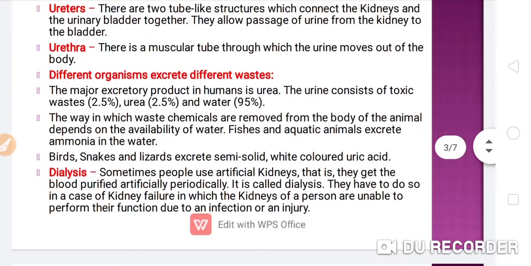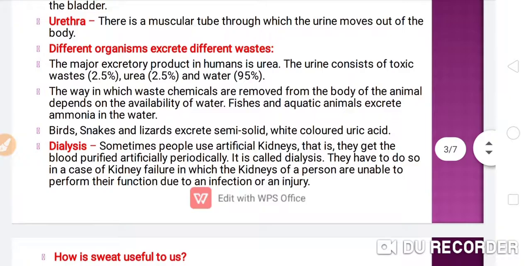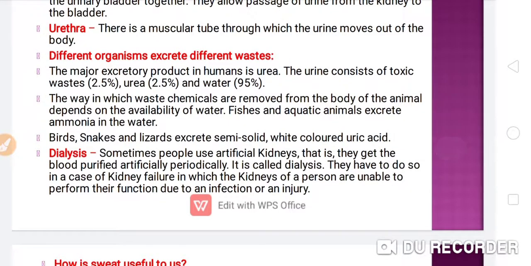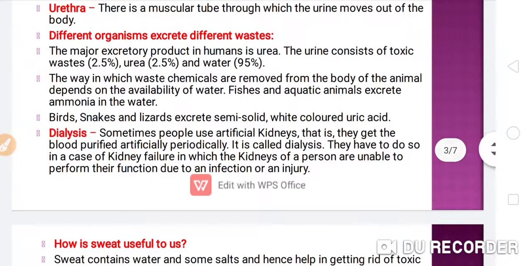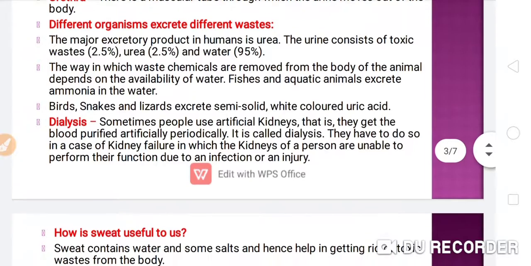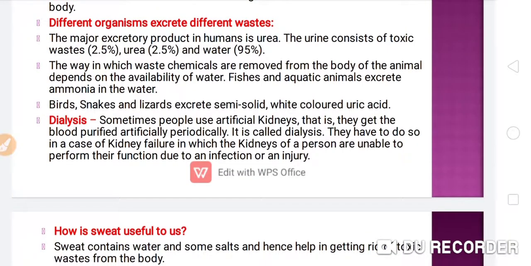Now different organisms excrete different wastes. The major excretory product in humans is urea. Urine consists of toxic wastes 2.5%, urea 2.5% and water 95%. This is the percentage of the different constituents of urine. The way in which waste chemicals are removed from the body of an animal depends on the availability of water. Fishes and aquatic animals excrete ammonia in the water.